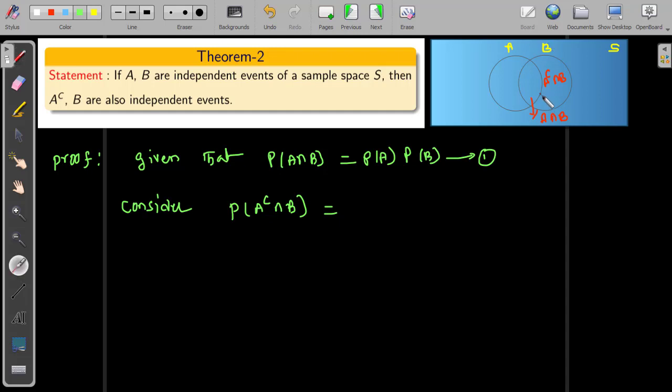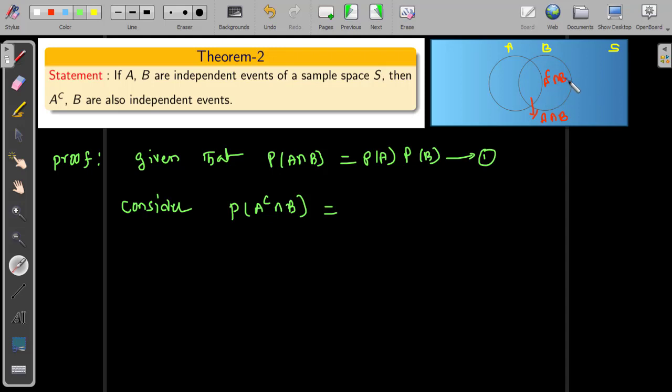From the Venn diagram we can say this total area is P of B. And A intersection B and A complement intersection B are both mutually exclusive events.